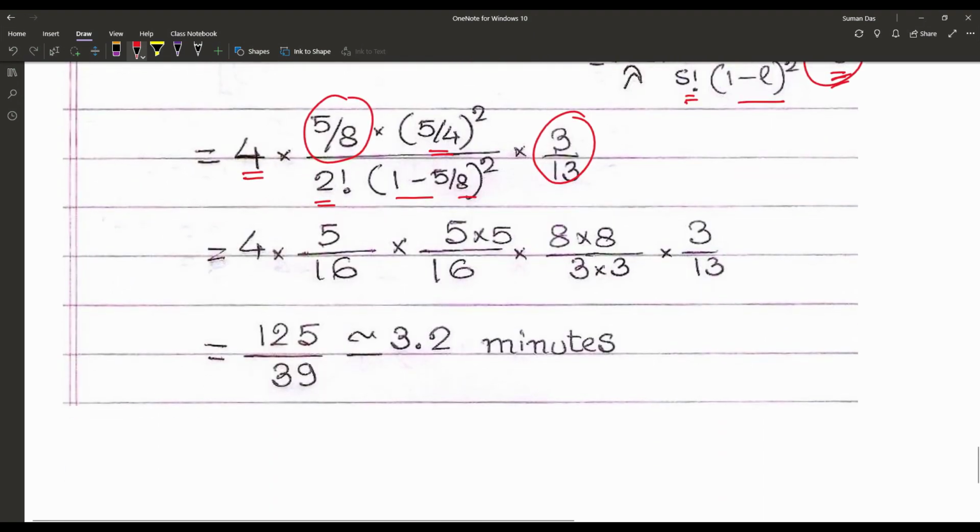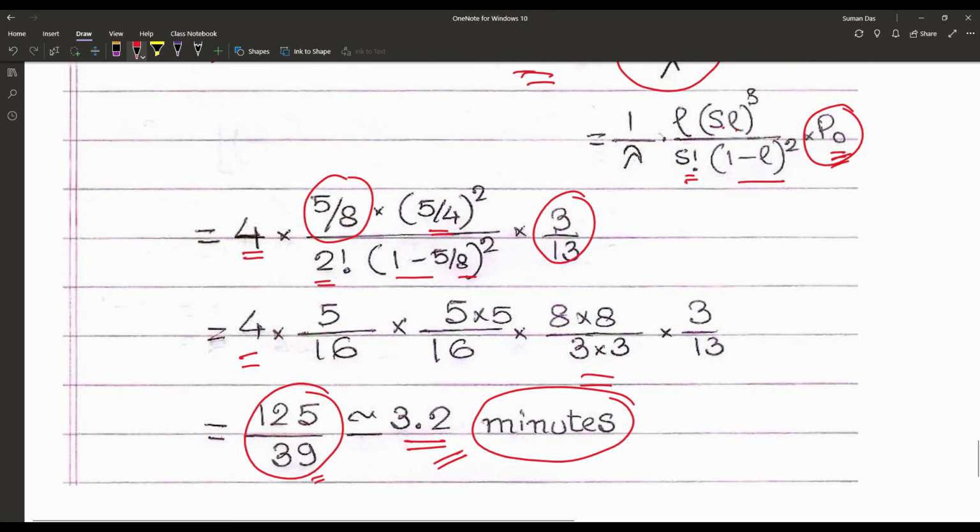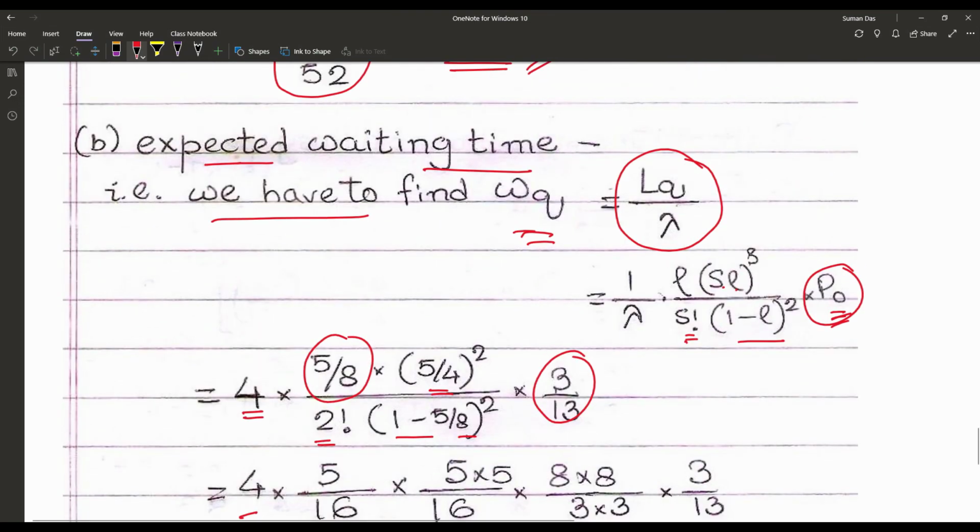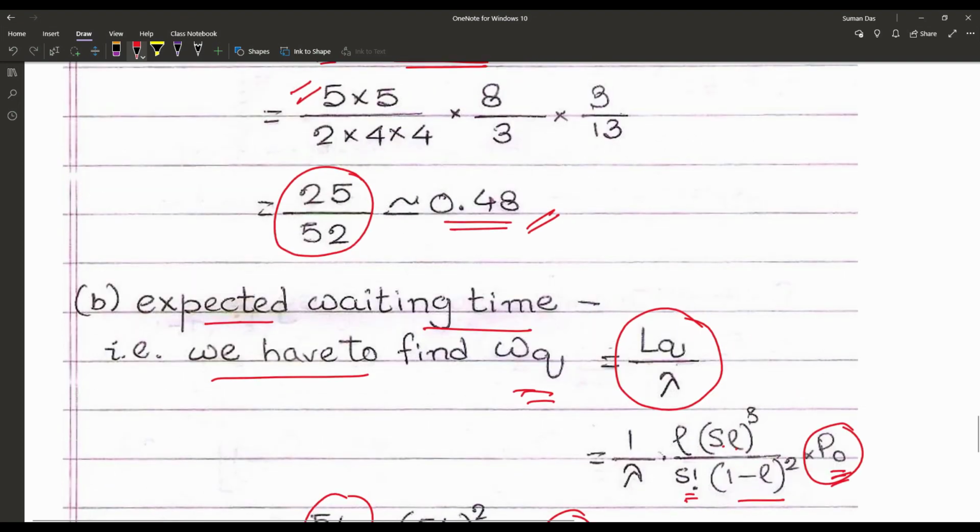So after the calculation we are getting 125 by 39, and that is nearly equal to 3.2, and the waiting time unit is minute. So we can say that is nearly equal to 3.2 minutes. That is the average time to wait for any customer in the queue.